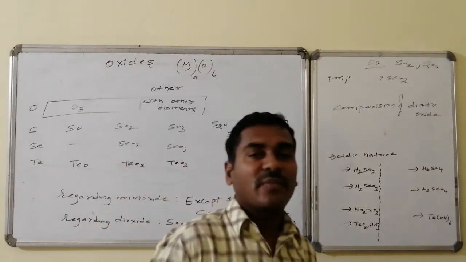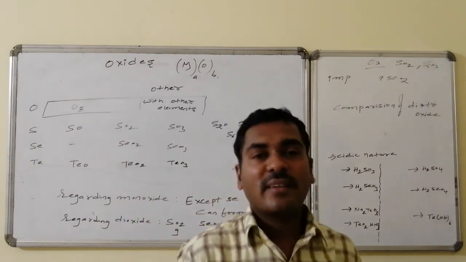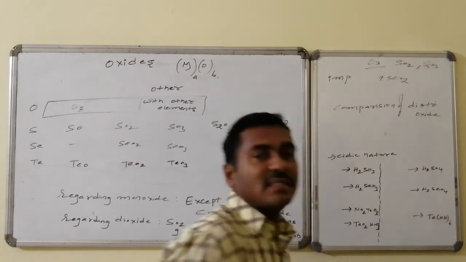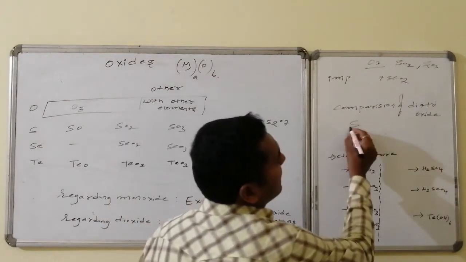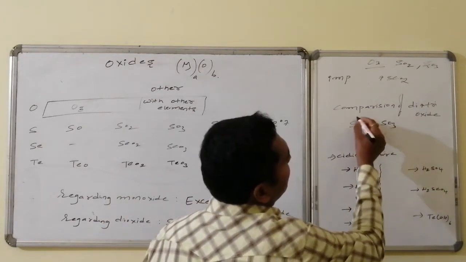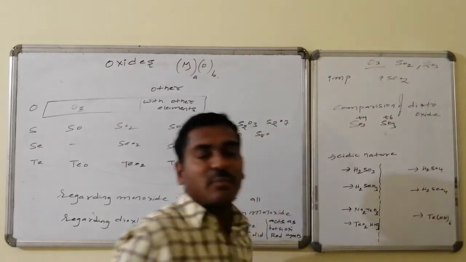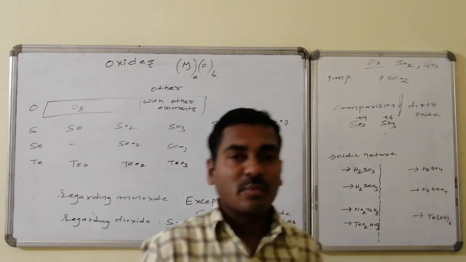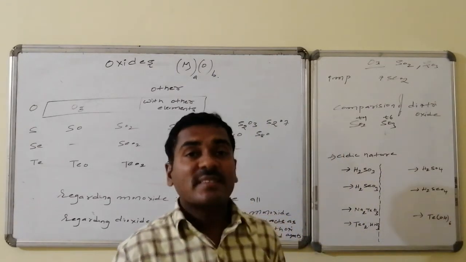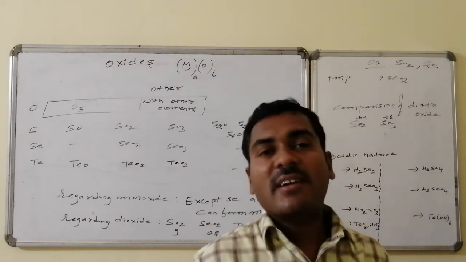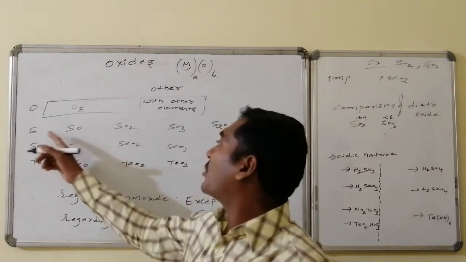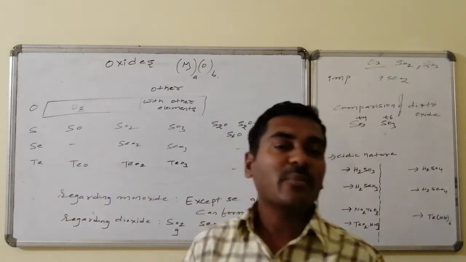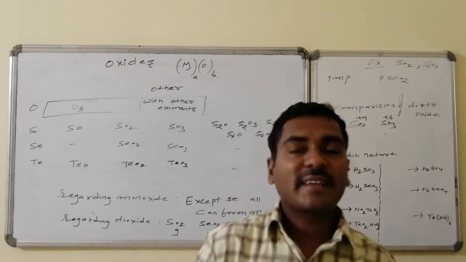Where they differ and in which way they vary from one another, let us discuss. Let us go for sulfur dioxide as well as sulfur trioxide. Looking at the oxidation numbers, one is present in +4 oxidation state and the second one is present in +6 oxidation state. The higher the oxidation state, the more covalent. Moreover, oxygen and sulfur are non-metals, whereas selenium and tellurium are metalloids and polonium acts as a metal.